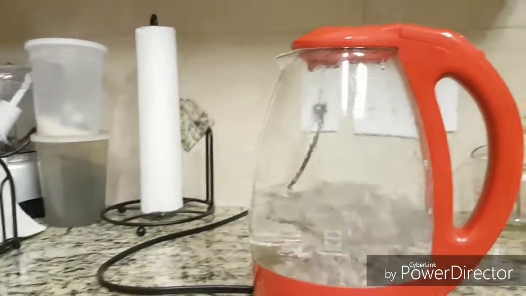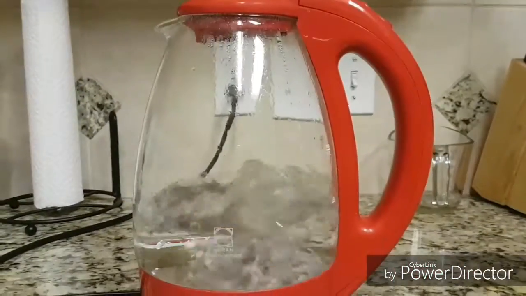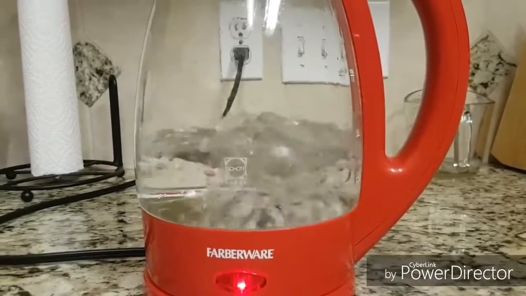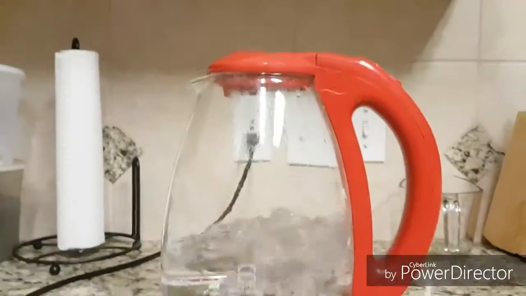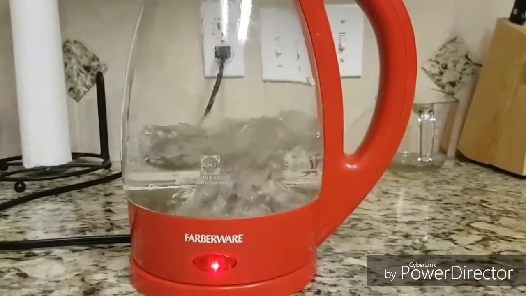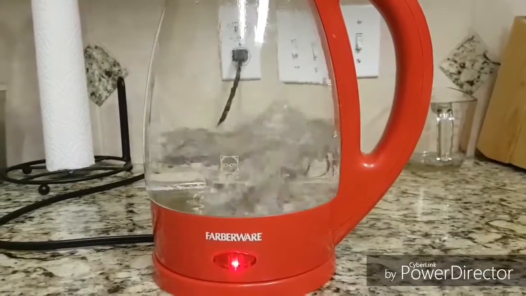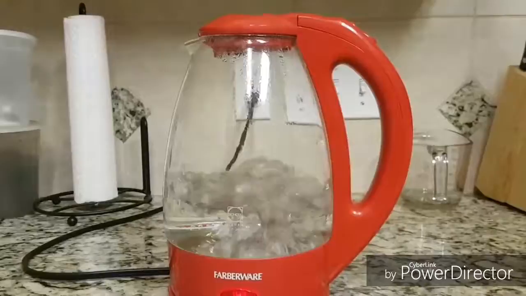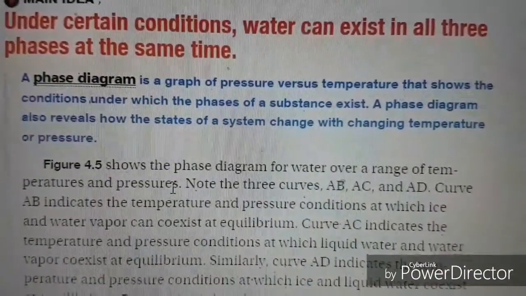When the water temperature reaches 100 degrees, the vapor pressure inside of the system will be equal to the atmospheric pressure. So at 100 degrees and 1 atmosphere, that is the normal boiling point of water. If I were to leave the system alone over a period of time, the liquid phase will completely turn into gas. And this is how energy plays a role in the phase change from a liquid to a gas phase of a substance.